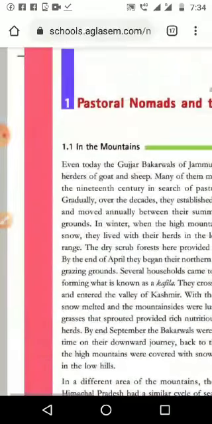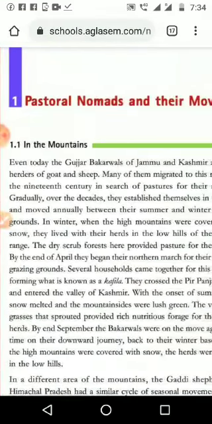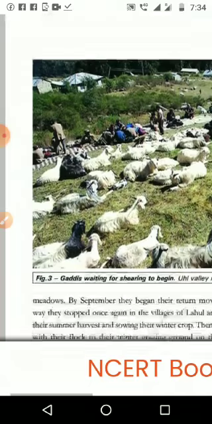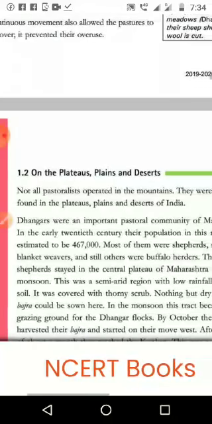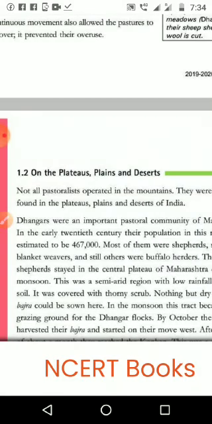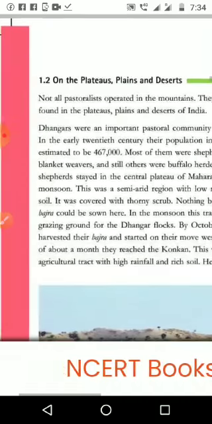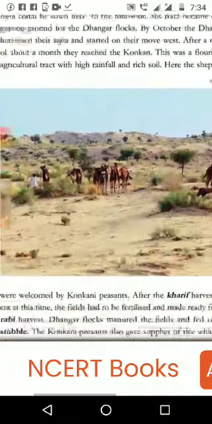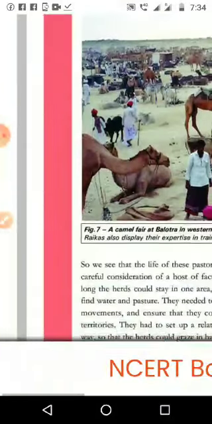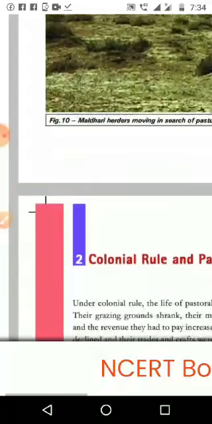In that, first, in the mountains, some groups of people are moving from mountain to mountain in search of food and other things. Then they are making shelters and tents for temporary purposes. Plateaus, plains and deserts: we can see pastoralist groups in the plateau area, some of them in plain areas, and some even living in desert areas. Then many pictures and examples are given to explain this.